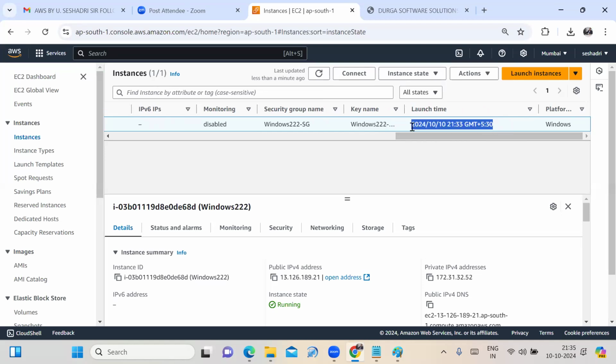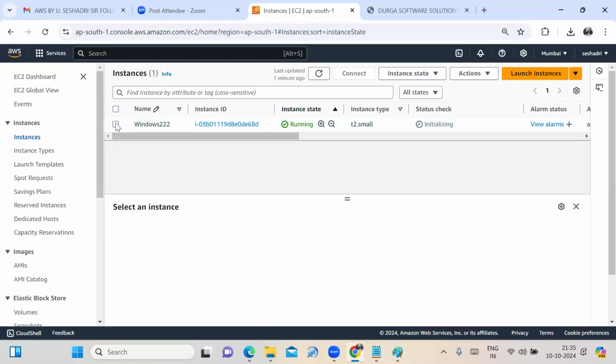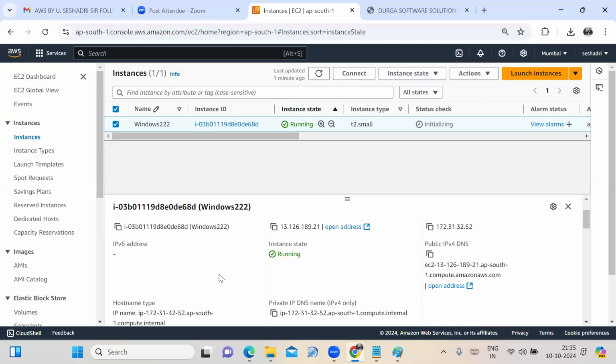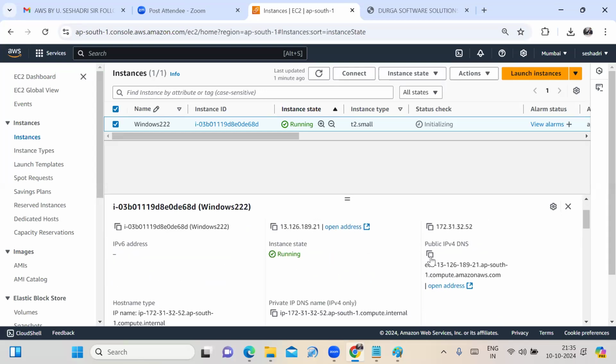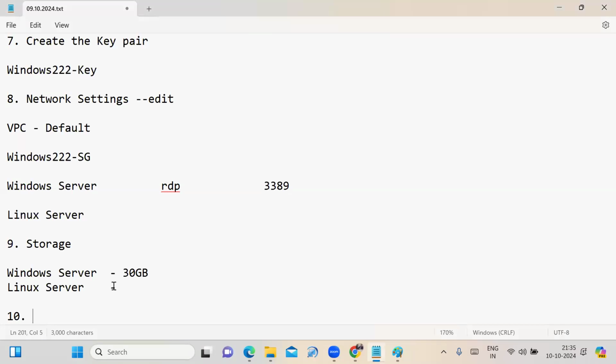This is the launch date and time it is providing. The platform is Windows. If you move this scroll bar, it is showing the details. And also we observe that you have to select the instance. At the bottom also it is showing the details. The same instance ID, public IPv4, private IPv4, instance state, public IPv4 DNS, all the details are showing. Now, I can copy the public IPv4.